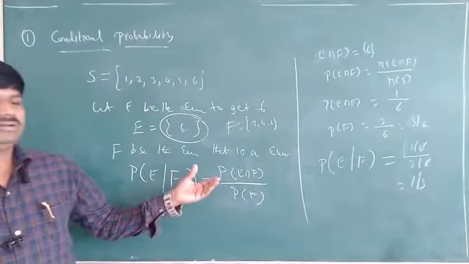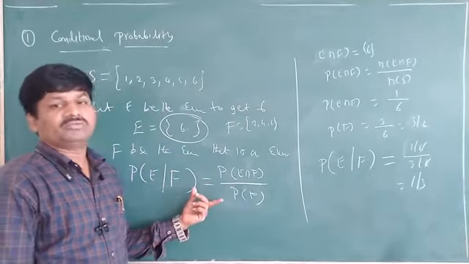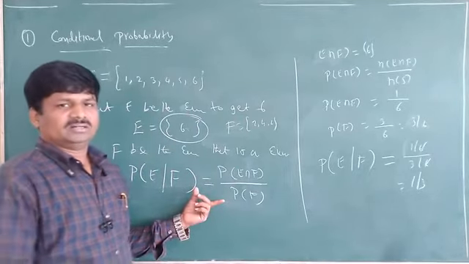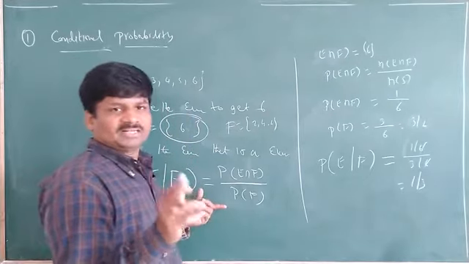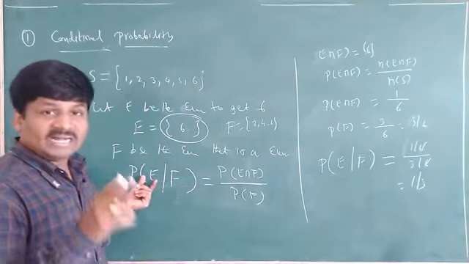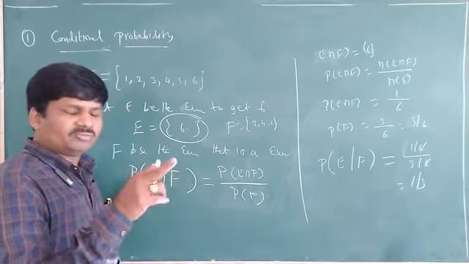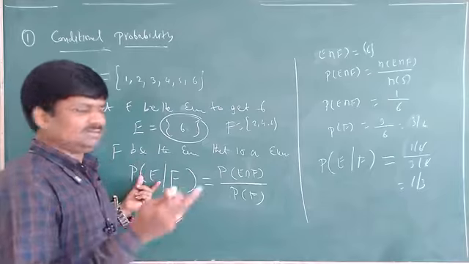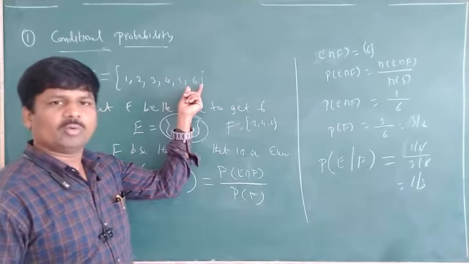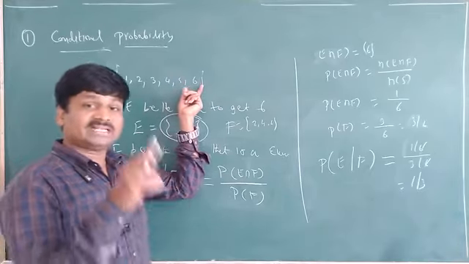By taking this formula, we have to find the conditional probability. See, there is a lot of difference. What is the probability of getting only 6 here? 1 by 6 or not? Probability of getting 6 is 1 by 6.